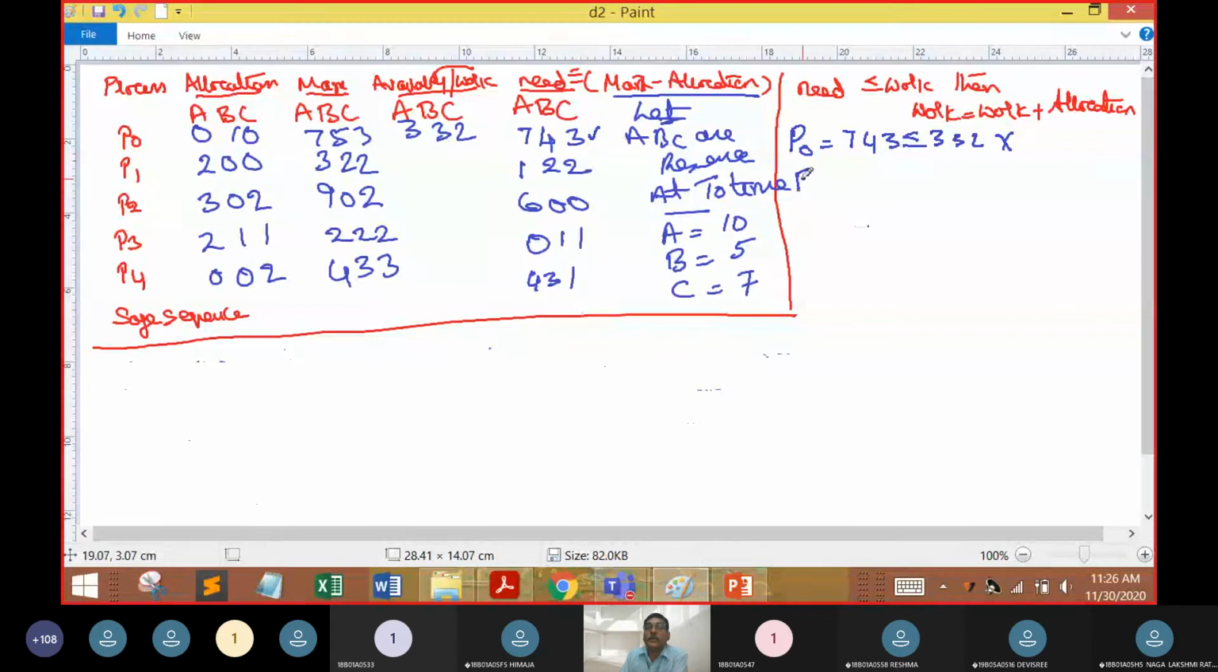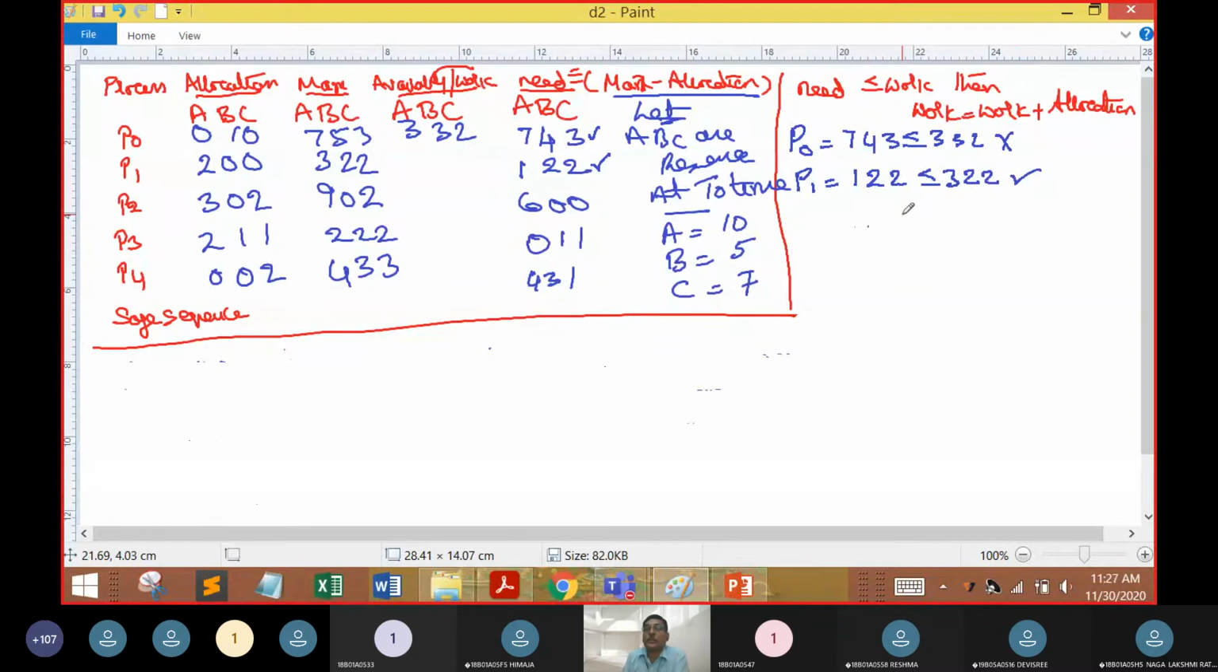Next, let us work with the second item, process P1. What is the need vector of process P1? It is 1, 2, 2. And what is the work value? Sorry, the need value was 122, and it is less than or equal to availability, or work. So this condition is going to be true.